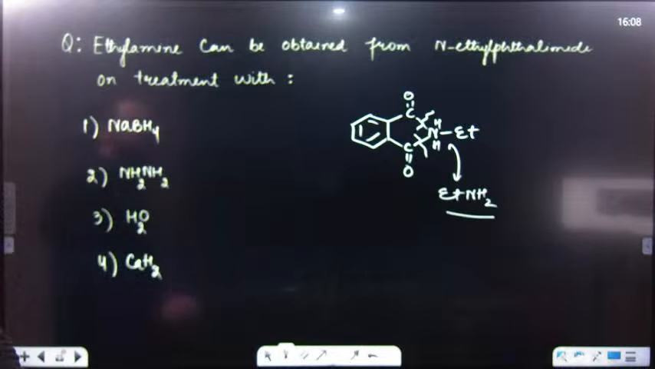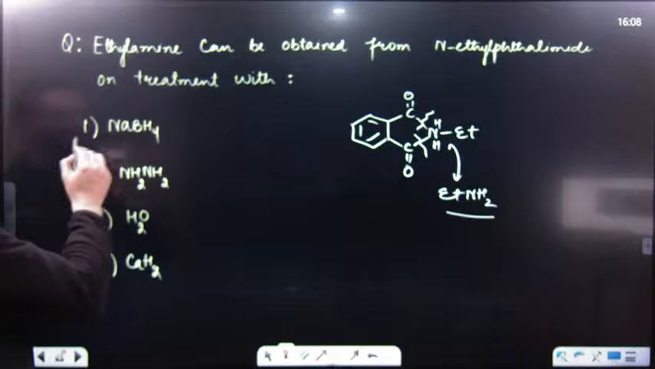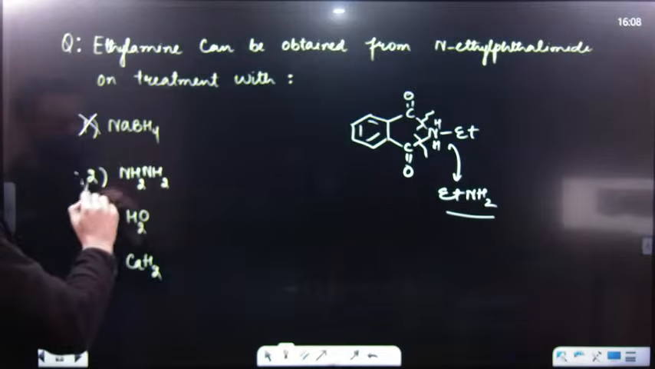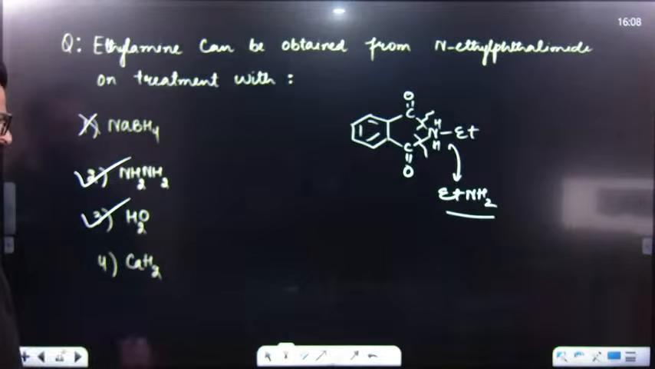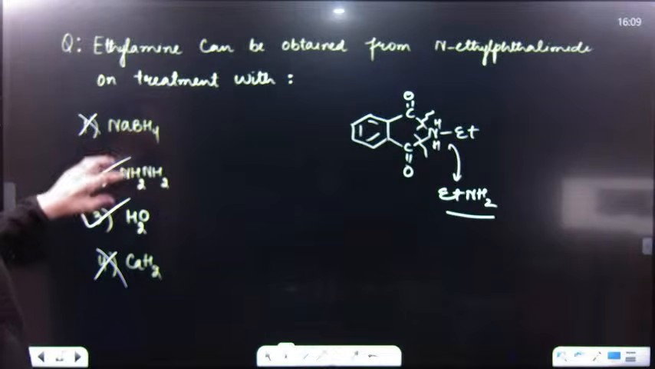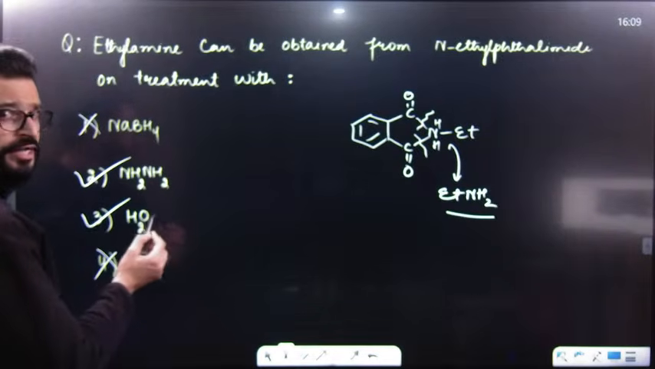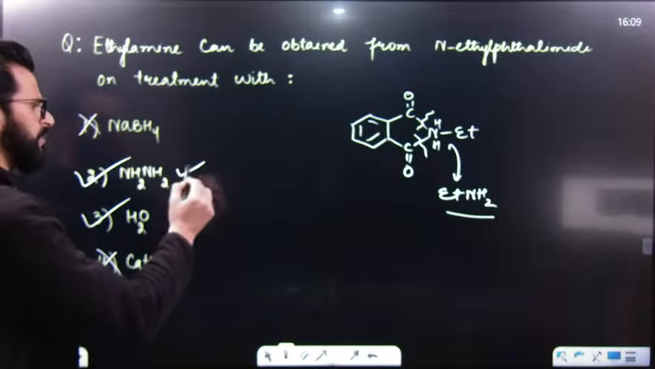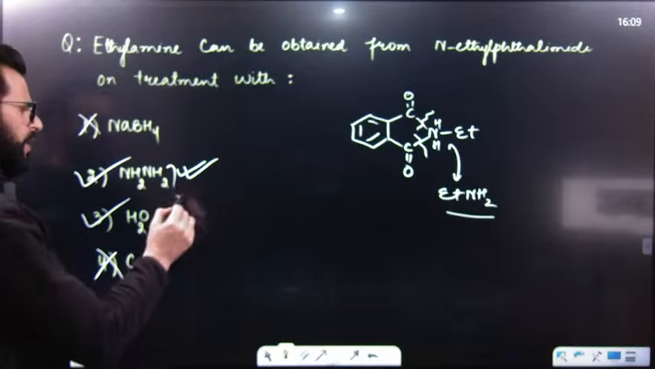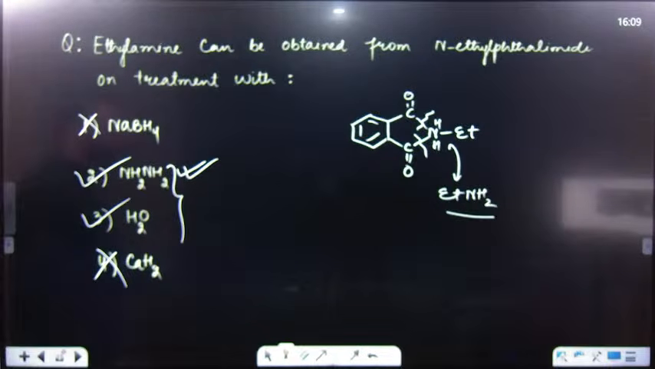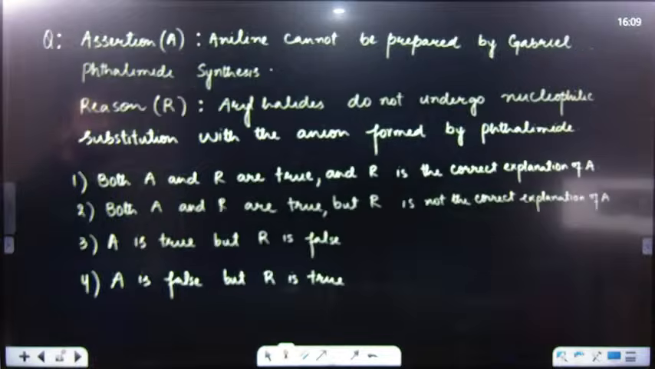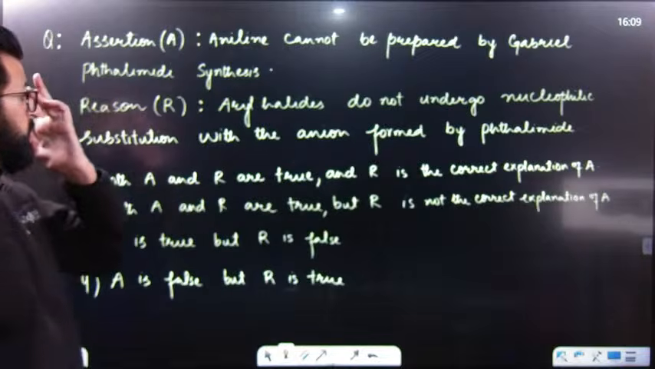We get ethylamine from N-ethyl phthalimide with the help of which? NaBH4? No. With the help of hydrogen? Yes. With the help of water? Yes. With the help of CaH2? No. But if you have to choose only one, as this water is without acid or base, this will be the right option. But otherwise, both are correct.